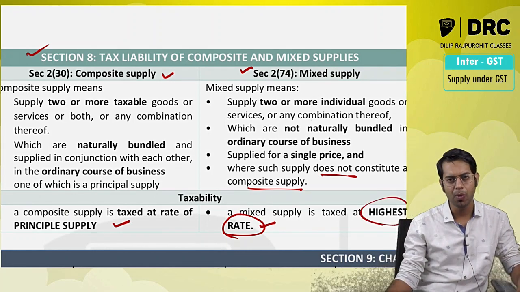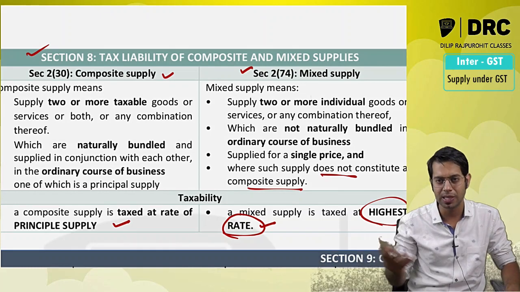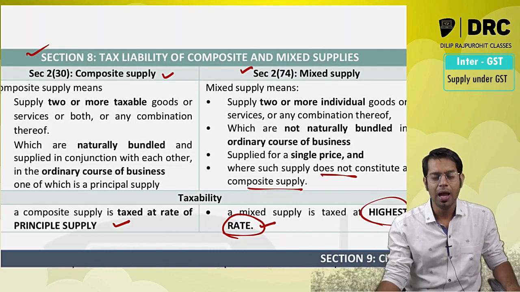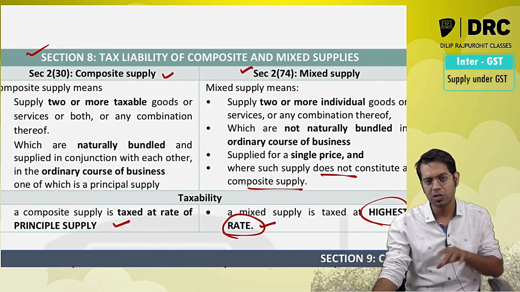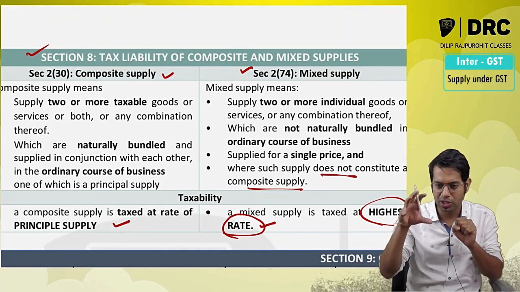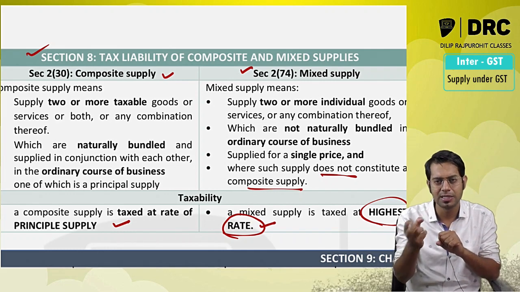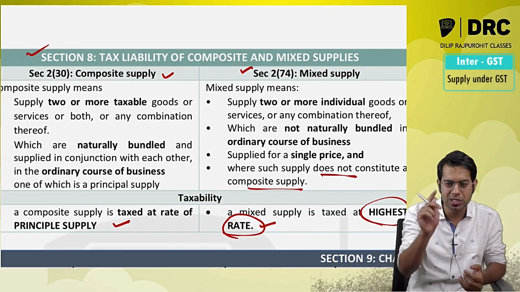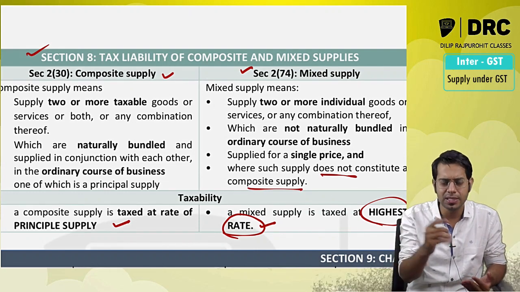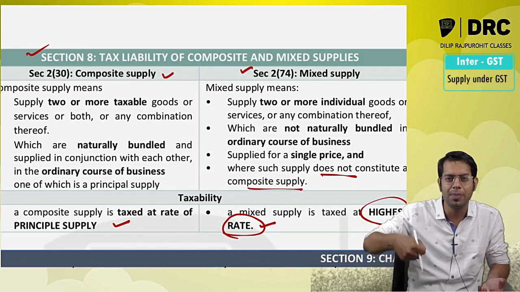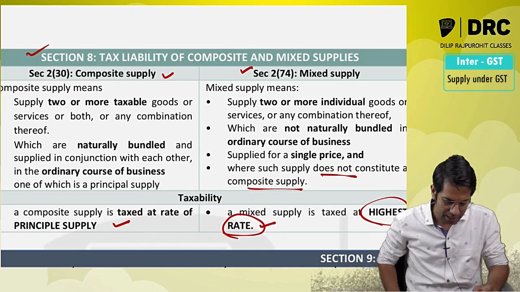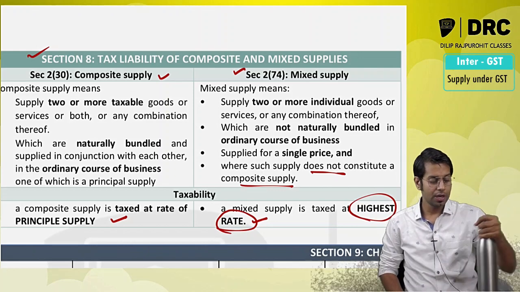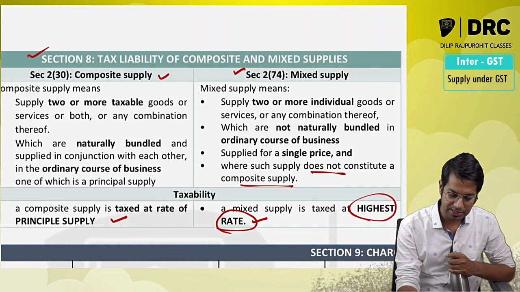For example, I am buying a mobile phone, I am getting charger free, composite supply. So the principal supply over here is mobile phone. Then say I am purchasing a gift box which contains a wallet, it contains a belt, it contains a perfume. Now this is a mixed supply. I am buying a toothpaste and I am getting a brush free. This is a mixed supply. I am buying a washing powder, I am getting bucket free. Mixed supply, taxable at highest rate. So this is all about the different points which are there in this chapter.